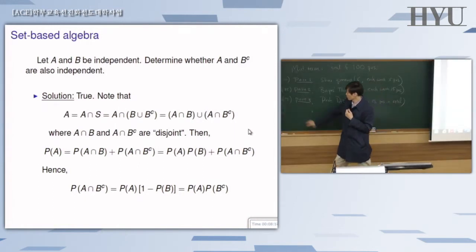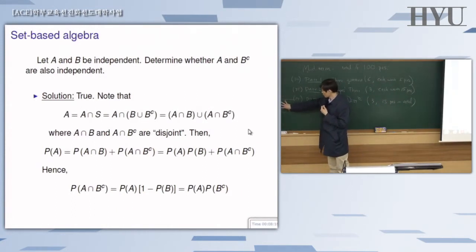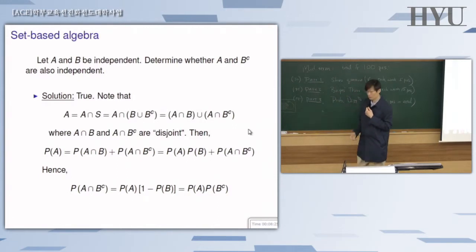Right? So naturally they are disjoint. B complement is anything other than B, so that's the entire sample space except for this circle. And then the intersection between that and A is of course the blue area. So in blue and red, obviously disjoint.